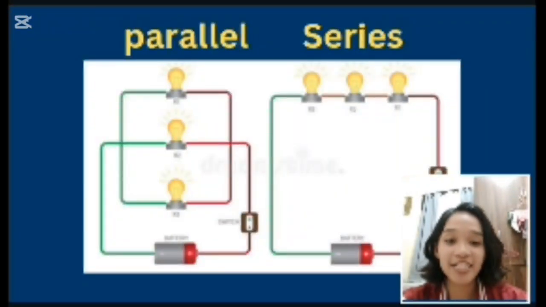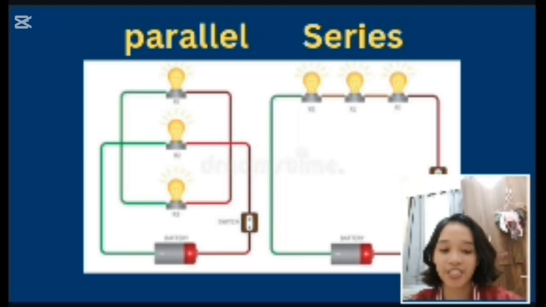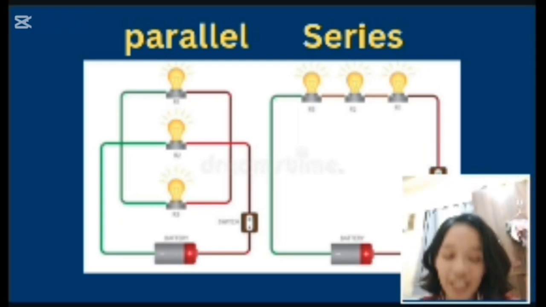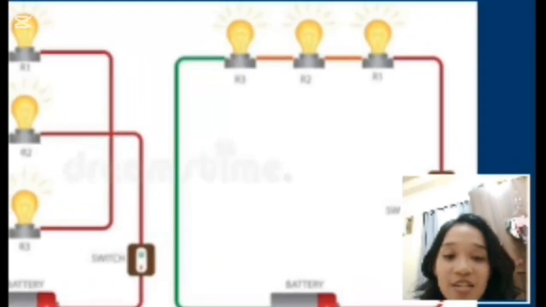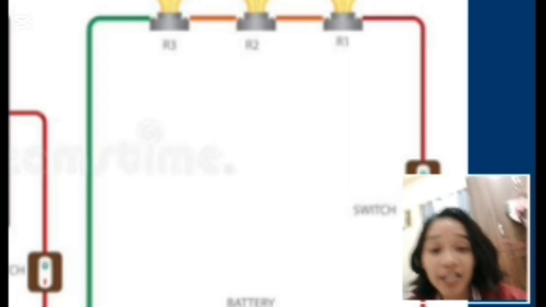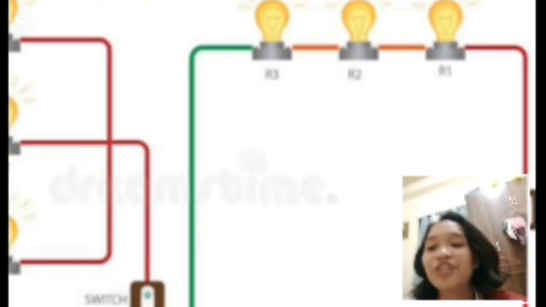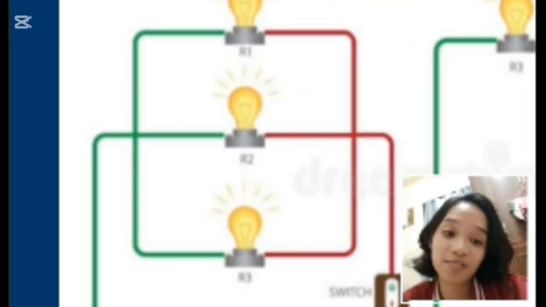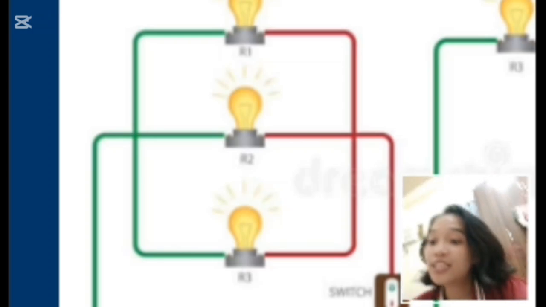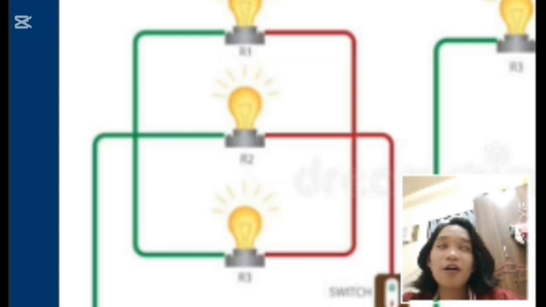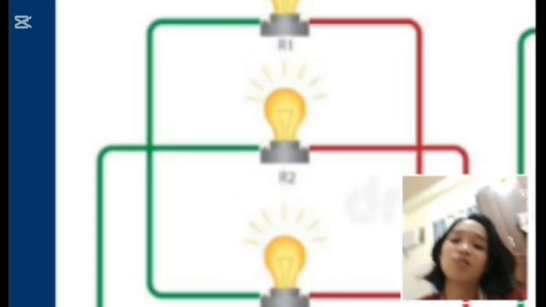One, identify the series and the parallel circuit. Let's look at this given diagram. In a series circuit, the components share the same current and are connected end to end. However, a parallel circuit is a bit more complicated, because the components share the same voltage, and they are connected at two to three points. So here you can see its structure.